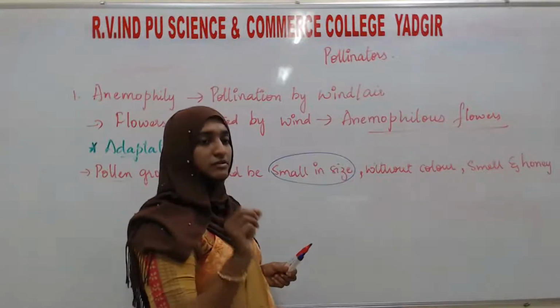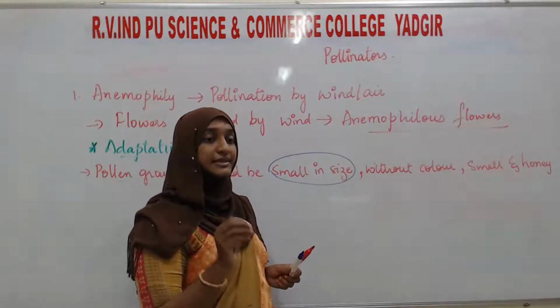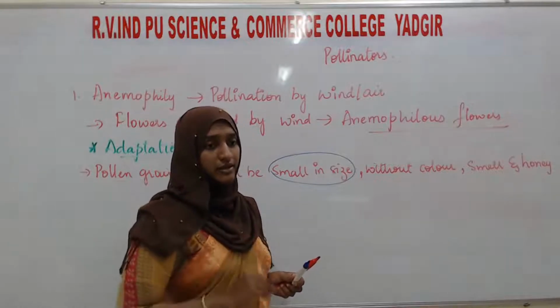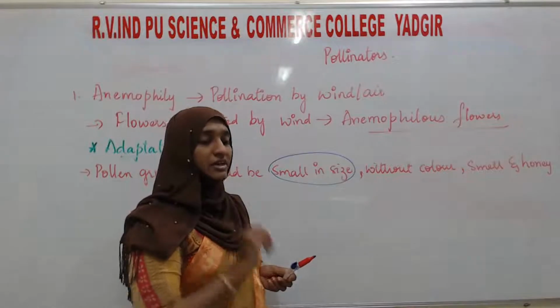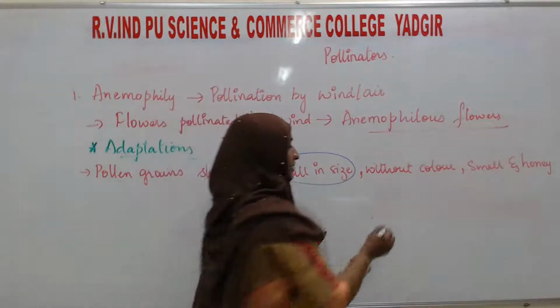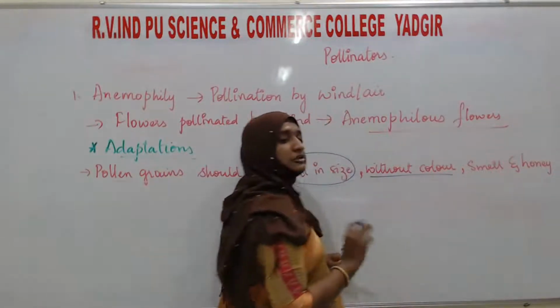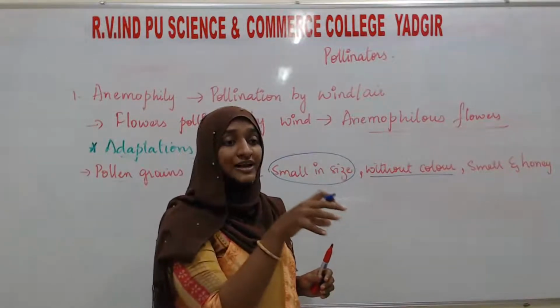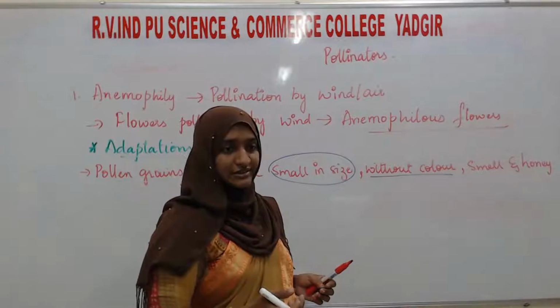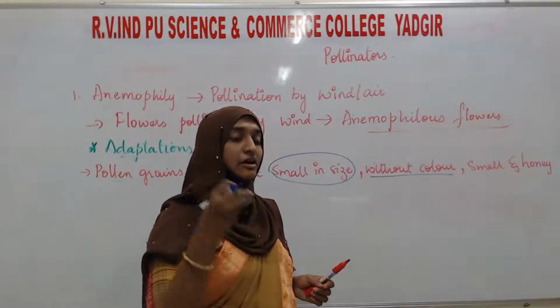Why should the pollen grains be small in size? So that they can easily fly away from one flower to another flower. That is the reason the pollen grains should be small and without color. There should be no color because wind is not attracted towards the flowers, as insects or other animals are.